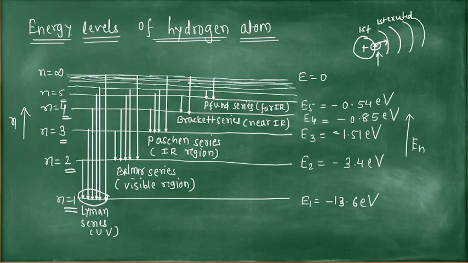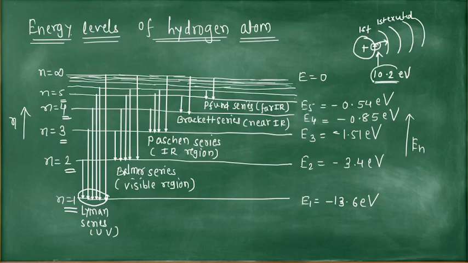For example, if the electron jumps from the first orbit to the second orbit, it should absorb energy of 10.2 electron volt. Then it will go to the second orbit. So now the electron is in the excited state, the first excited state. To go to an excited state, the electron has to absorb some energy, then it will go to the outer orbit.